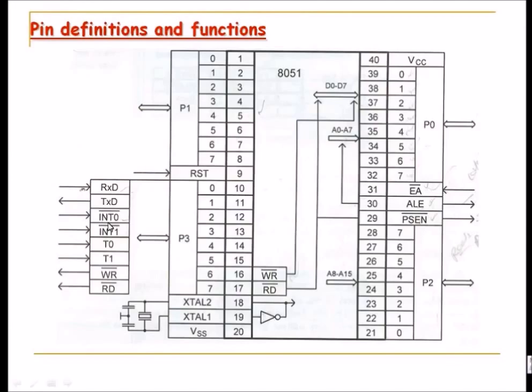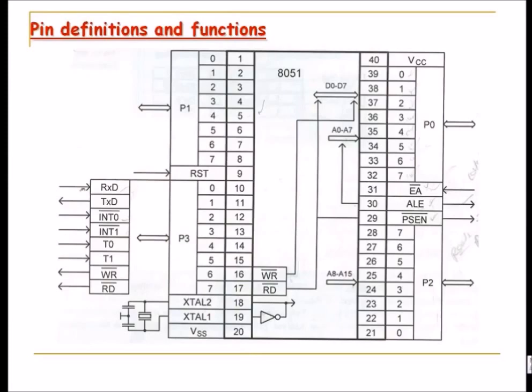In case you are using interrupts, there are interrupt 0 and interrupt 1. These are the external interrupts. Mind it that you can also use interrupts using the timers or counters which are available on T0 and T1, that is pin number 14 and 15 of the controller. These can be internally generated also.